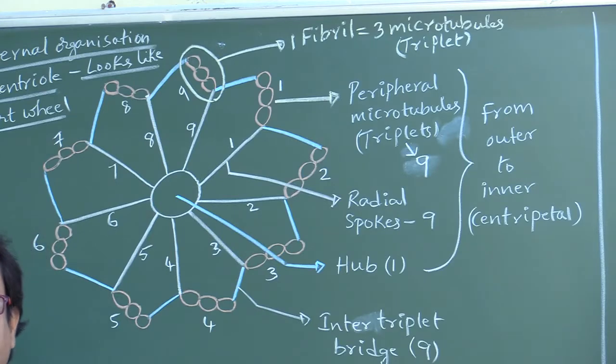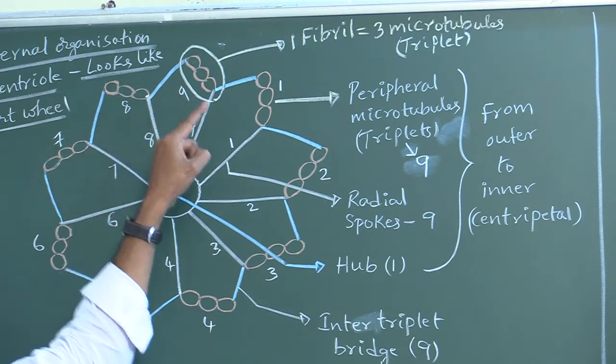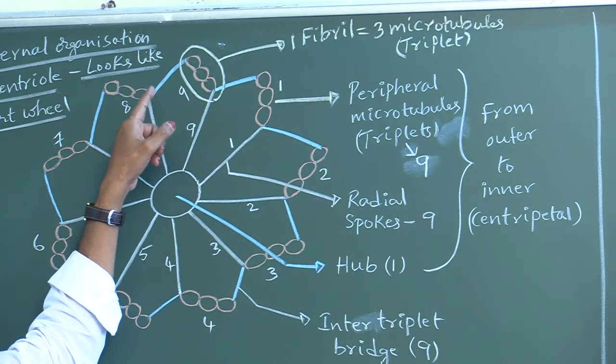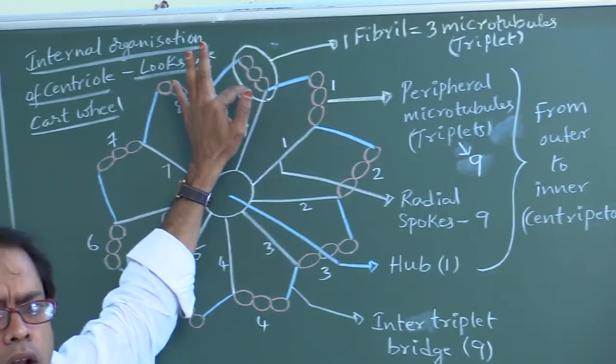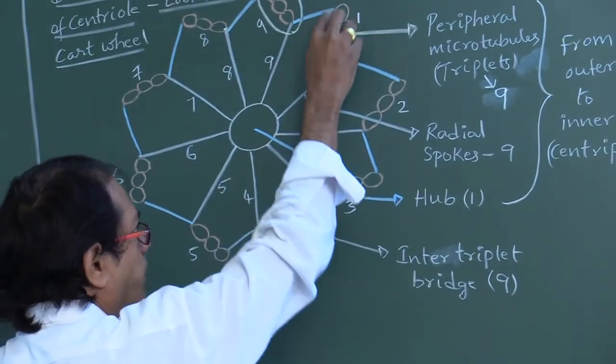Whereas the cilium also contains microtubules. But what is the difference? In cilium or flagellum, doublets are present, whereas in centriole, triplets are present. That is the difference. Doublets are found in cilium or flagellum. Triplets are found in centriole. Very, very important point. These 3 microtubules together are called one fibril. Like that, this is one fibril.